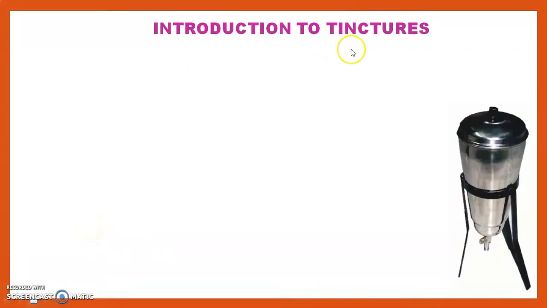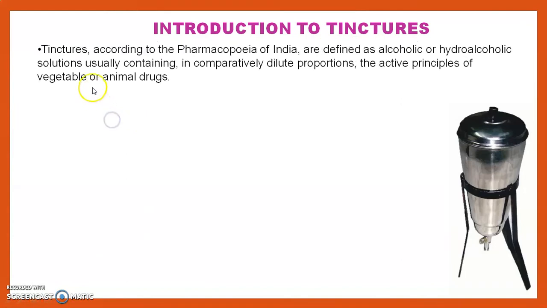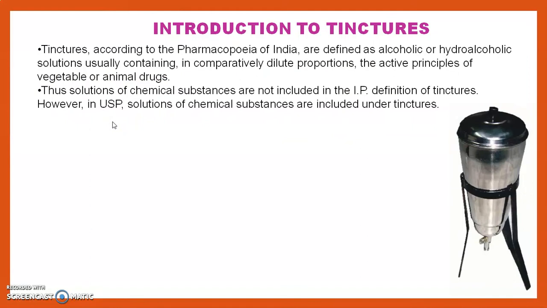Then we see the introduction to the tinctures. Tinctures, according to the Pharmacopoeia of India, are defined as alcoholic or hydroalcoholic solutions usually containing, in comparatively dilute proportions, the active principles of vegetable or animal drugs. They contain alcohol and hydroalcohol mostly as a vehicle. Thus, solutions of chemical substances are not included in the Indian Pharmacopoeia definition of tinctures.